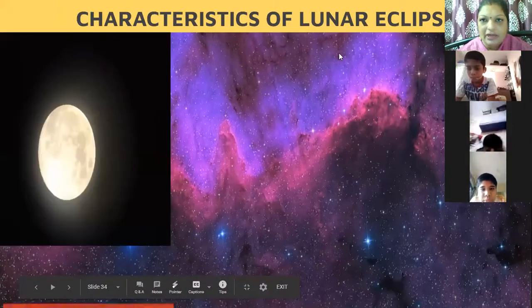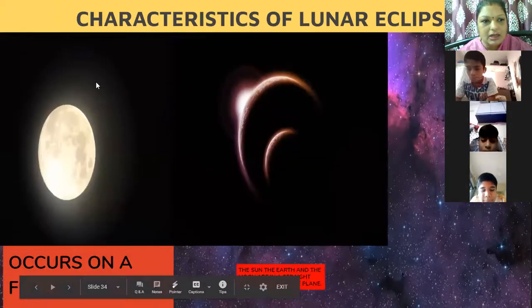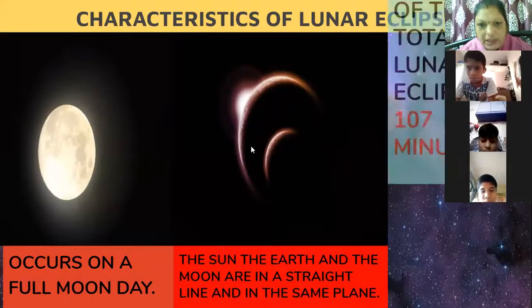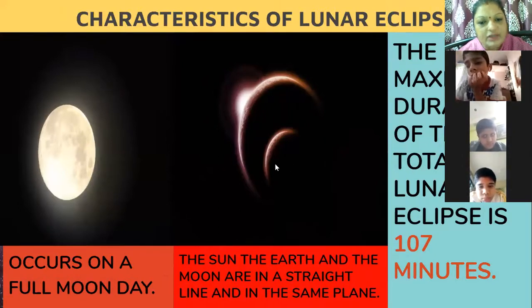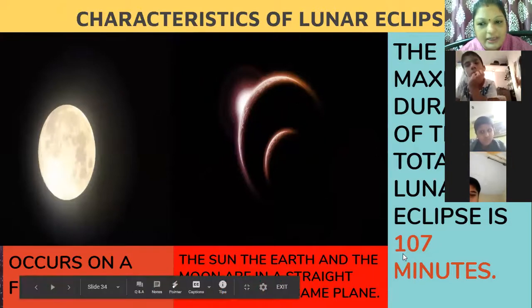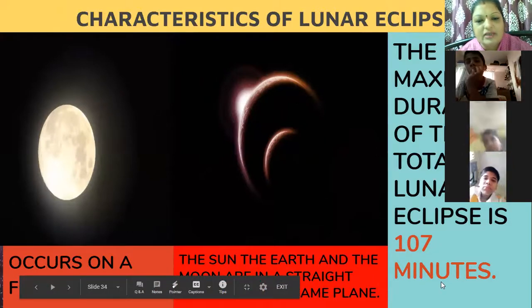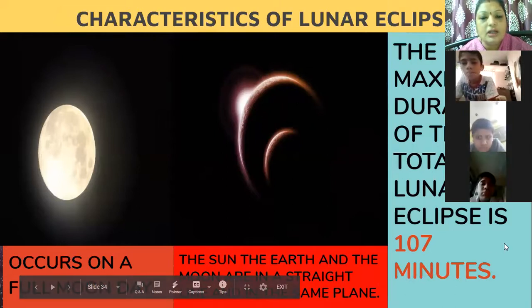Characteristics of the lunar eclipse: it occurs on a full moon day. And see here, the earth is between the sun and the moon. They all are in a straight line, but here the earth is between the sun and the moon. And we have the total and partial lunar eclipse. What is the time taken? 107 minutes. Maximum duration of total lunar eclipse is 107 minutes.